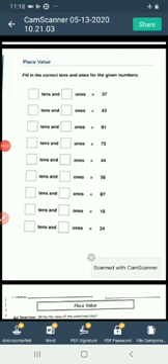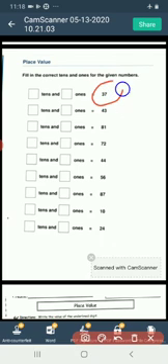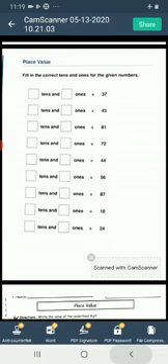And I am giving you another practice work. Look here. Fill in the correct tens and ones for the given numbers. In 37, dash tens and dash ones. It means 3 tens and 7 ones. Like this, you will do this practice work in your notebook, and